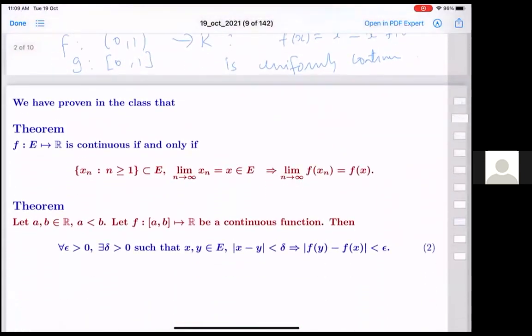And earlier in classes we have proven continuity if and only if sequences. This is called sequential continuity. That is, for every sequence x_n which converges to x, f(x_n) converges to f(x). And then we have talked about uniform continuity: closed bounded interval, continuous function, then it is uniformly continuous.